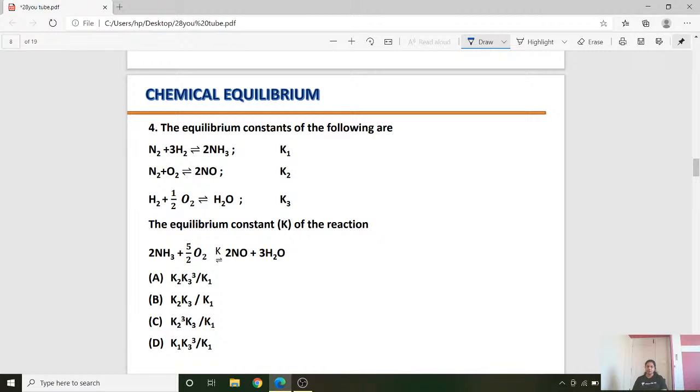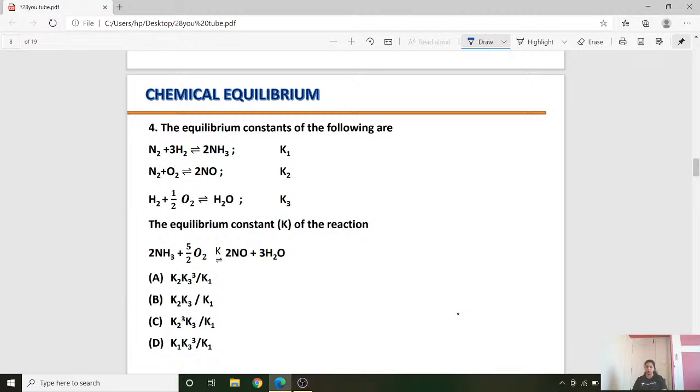The equilibrium constants of the following are given. You can see there are 3 reactions given. All 3 reactions are at equilibrium. So you have to write, using these equations, the equilibrium constant for a new reaction. Consider N2 plus 3H2 giving 2NH3. The equilibrium constant for this reaction is K1.